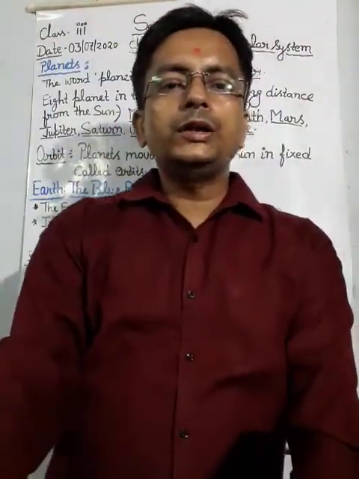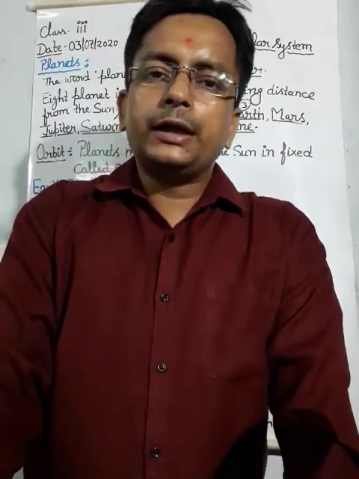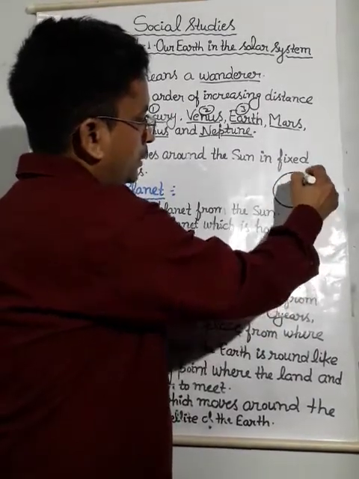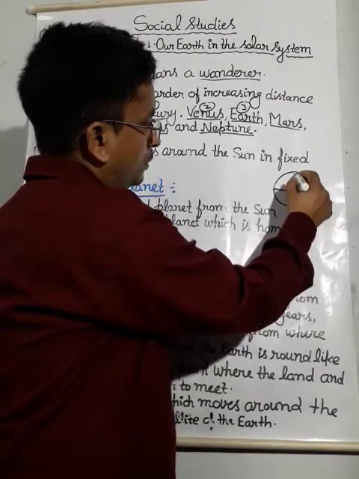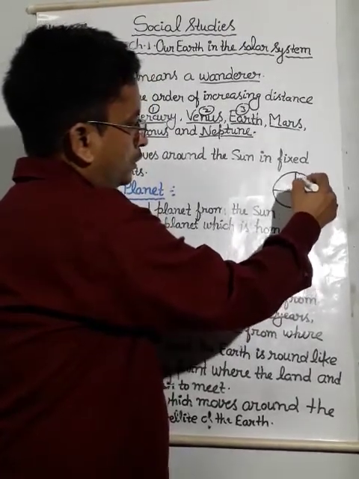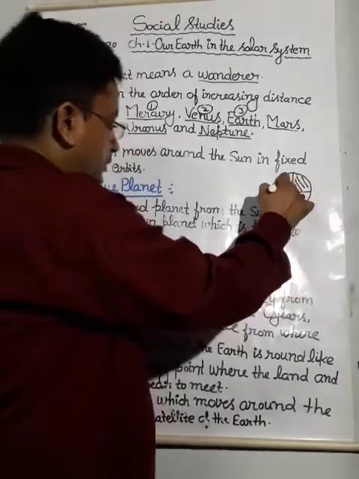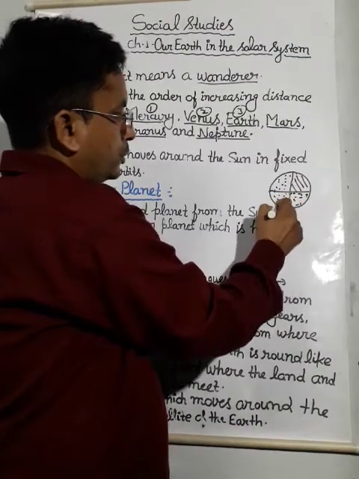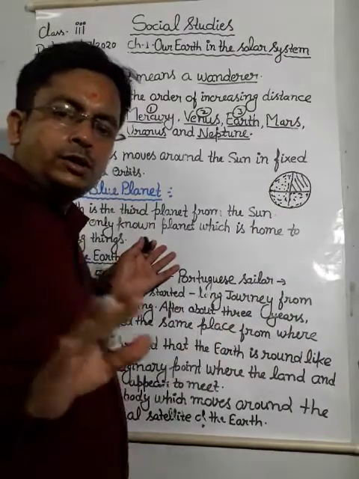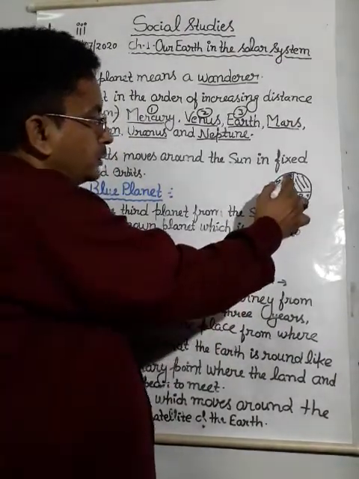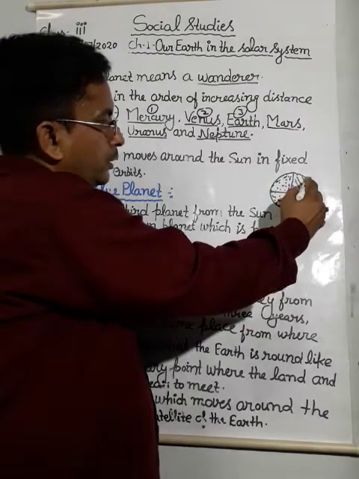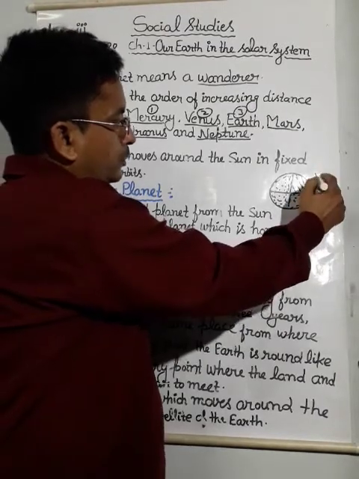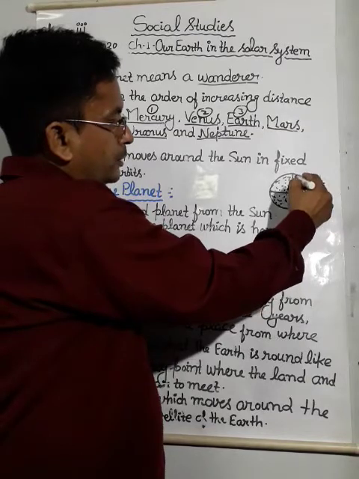Because 3/4 portion, means if we take 4 parts of a circle, all the dotted portion is water. 3/4 portion of the Earth is covered with water, and only 1/4 portion is land area.